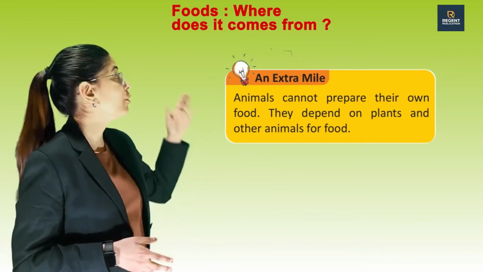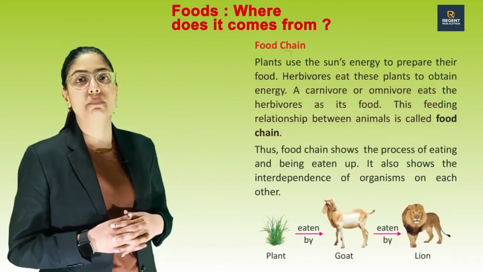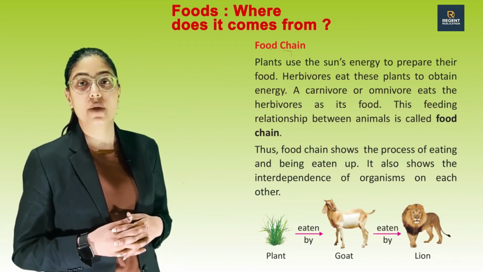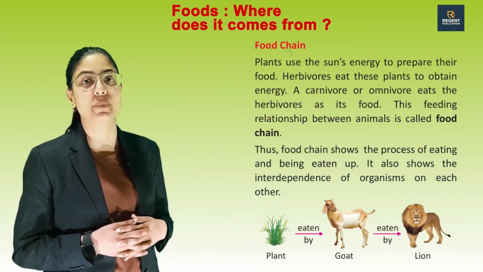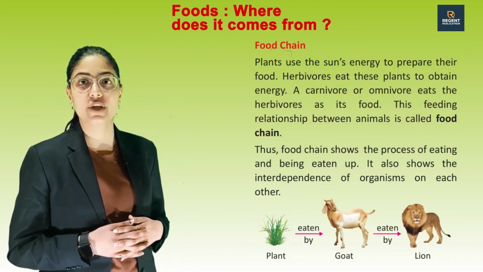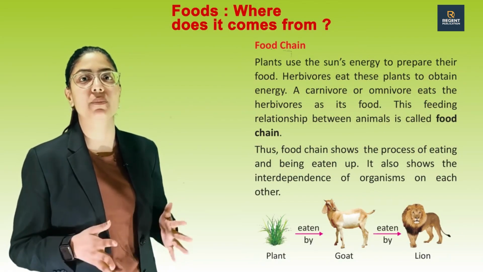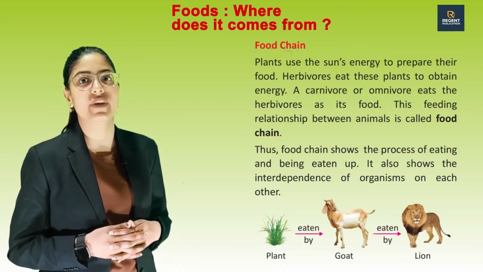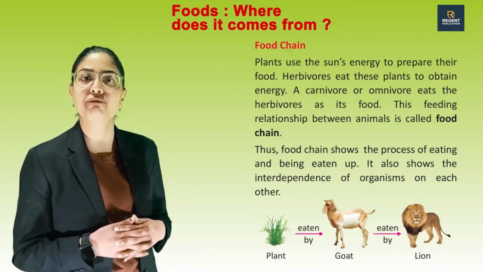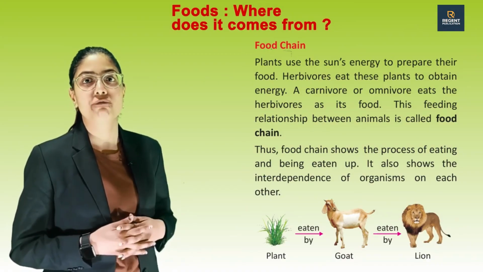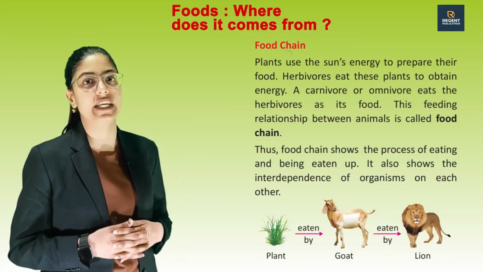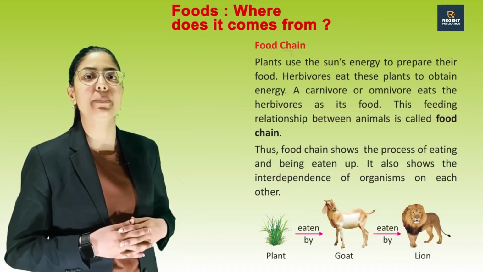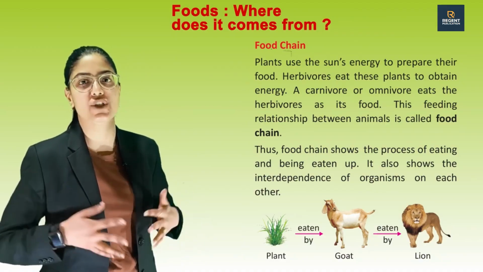Next topic is food chain. Plants use the sun's energy to prepare their food. Herbivores eat these plants to obtain energy. A carnivore or omnivore eats the herbivores as its food. This feeding relationship between animals is called a food chain. Thus, a food chain shows the process of eating and being eaten. It also shows the interdependence of organisms on each other.